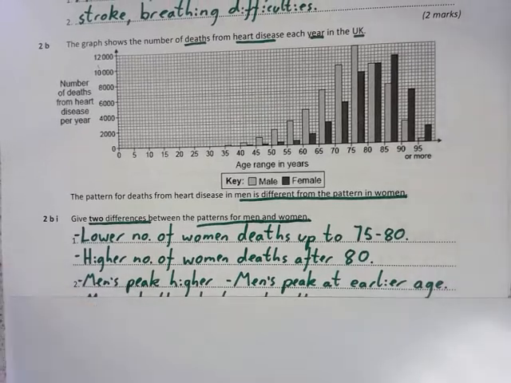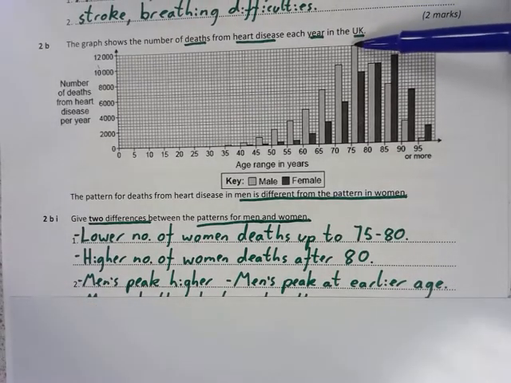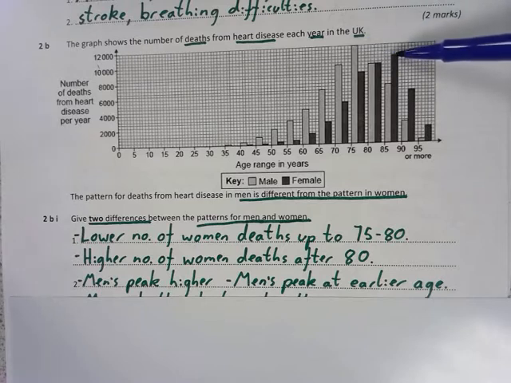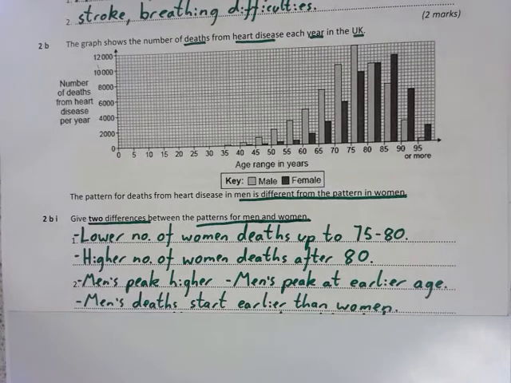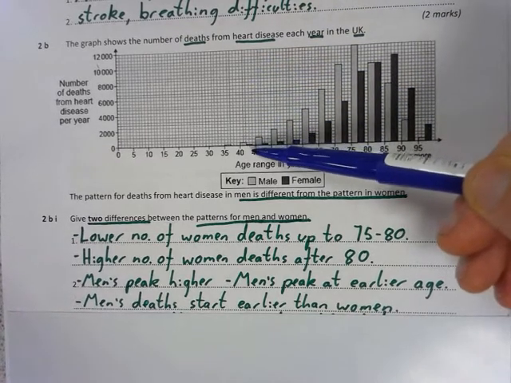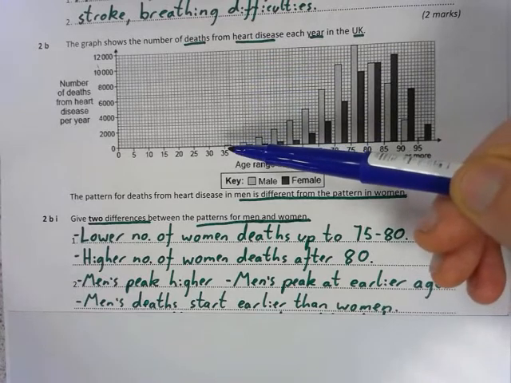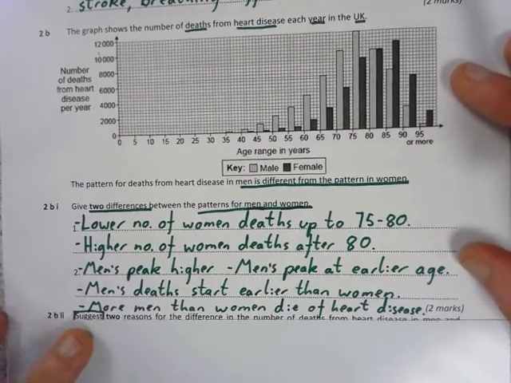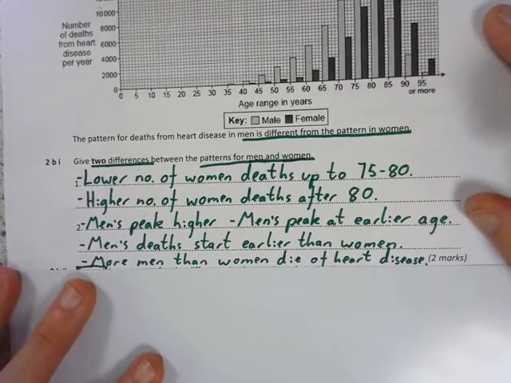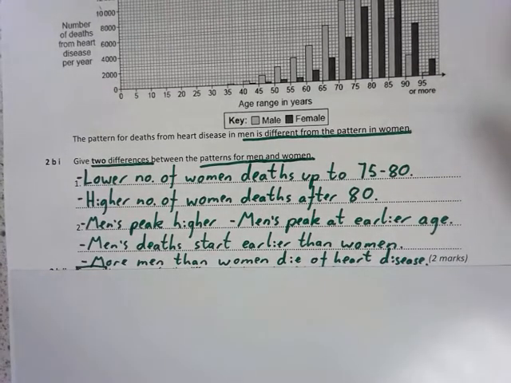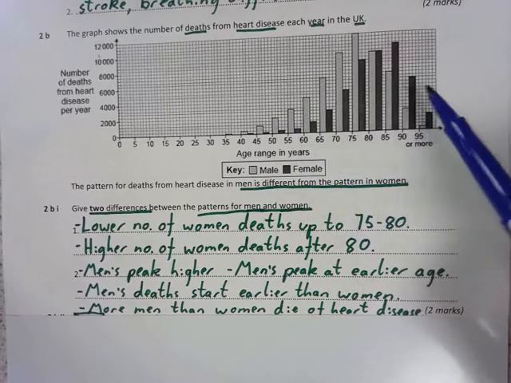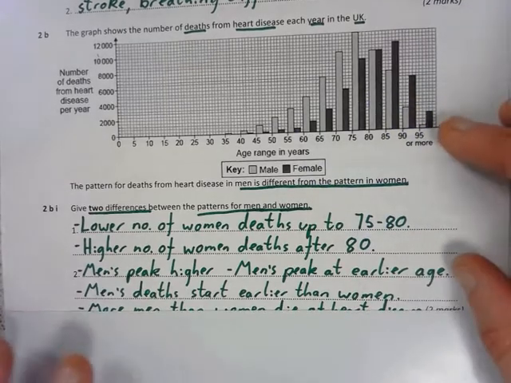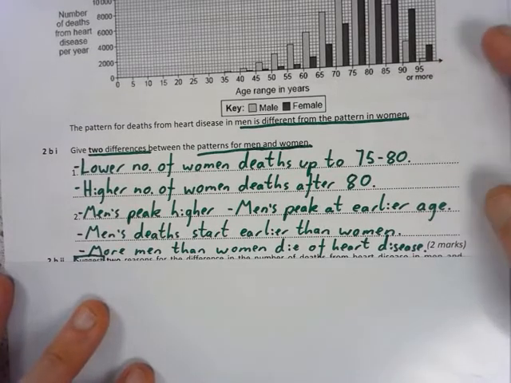2 more points. You could have said the men's peak is higher. So here's the peak for the men at 75. Here's the peak for the women at 85. The men's peak is higher, and the men's peak is at an earlier age than women. Men's deaths start earlier than women as well. You can see here women start dying between 40 and 45, whereas men start dying between 35 and 40. So men start dying earlier than women. And also the last point you could have got, you could have said more men than women die of heart disease. And if you got that point, well done, because you would have had to work out the totals for each of these bars and add them up to make that comparison. Any 2 of those for your 2 marks there.